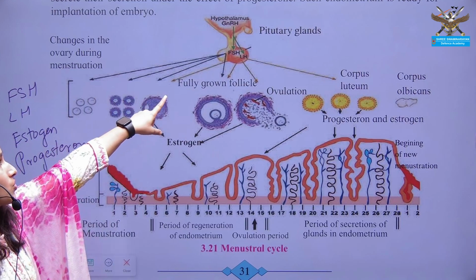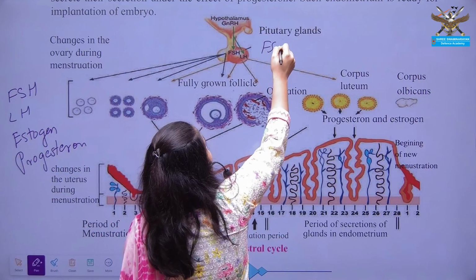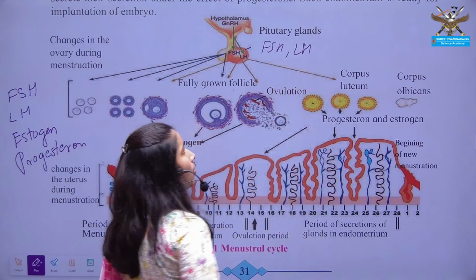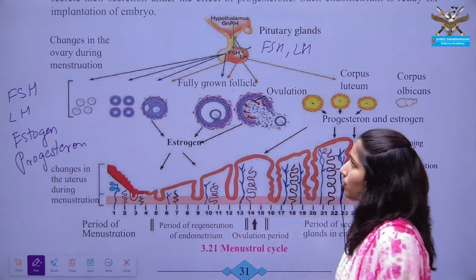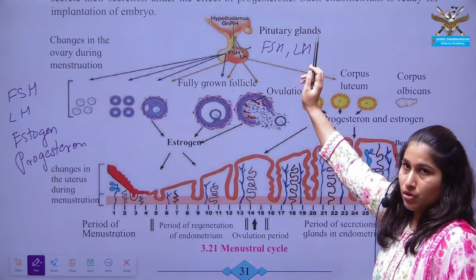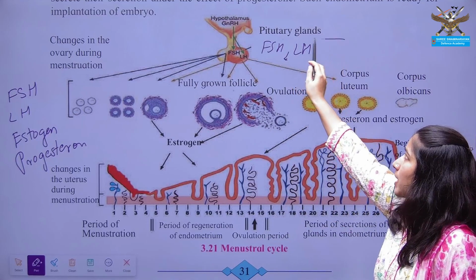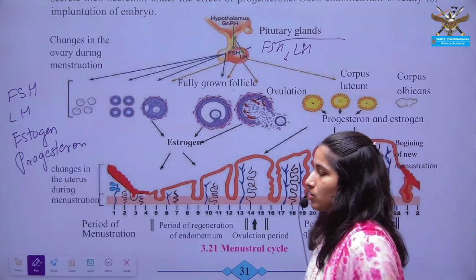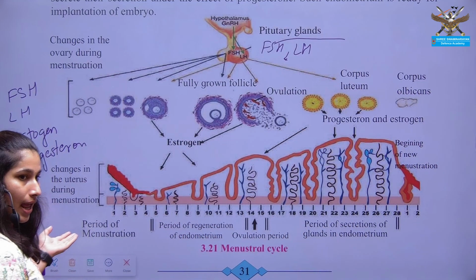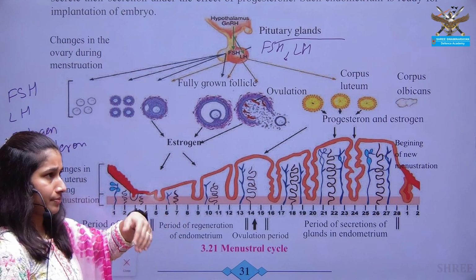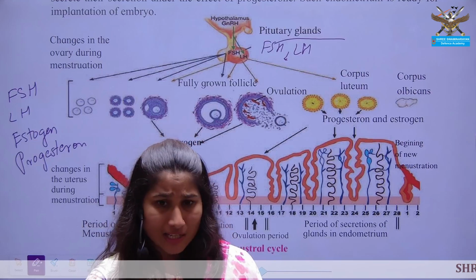Now the pituitary gland secretes 2 hormones, FSH and LH. Just remember the secretion location: these hormones are secreted from the pituitary gland. Why is menstruation seen in the female?